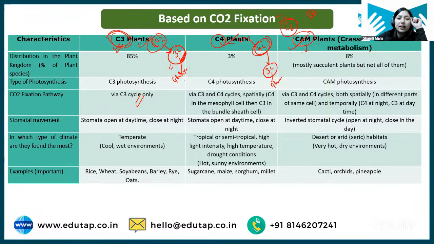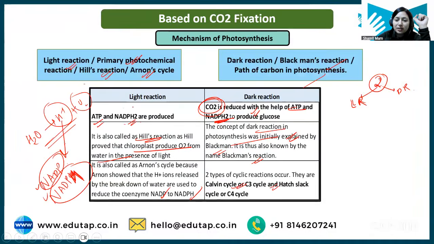So, coming to here, CO2, in case of C3 plant, this three carbon compound is getting converted into glucose. This is known as C3 cycle or Calvin cycle. ठीक है, C3 cycle को Calvin cycle भी बोलते हैं. You have to learn. C3 cycle, Calvin cycle, and C4 cycle is known as Hatch and Slack cycle.